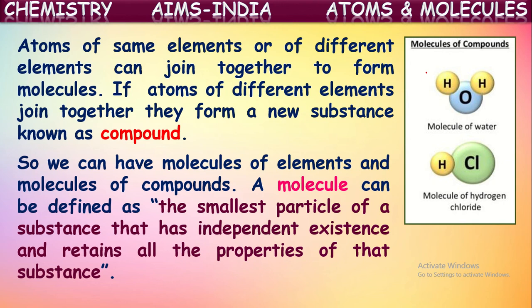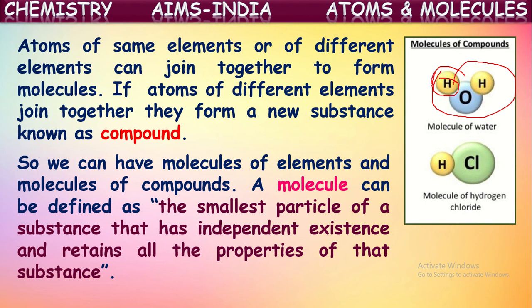If you say for water, the smallest particle is this water molecule because it is the smallest particle which can represent the properties of water. If you say H, hydrogen, is the smallest particle of water, that is wrong, because the properties of water are shown by the H2O molecule only.